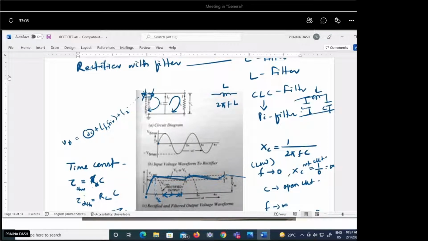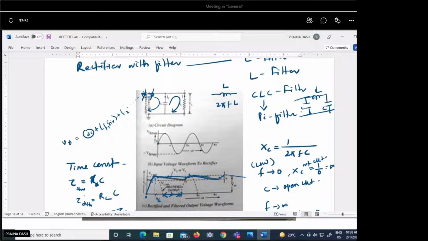There is also a feasibility issue. Suppose you want the capacitance value to be very high, so that your DC comes out properly. In that case also it is not feasible, because a higher capacitance value obviously means a very bulky capacitor, a very big size, and that cannot be used in a small electronic circuit, for example inside a charger. It is not possible to have a very big capacitor there. Many other components are also there. So there are several factors based on which you can choose the capacitance value.